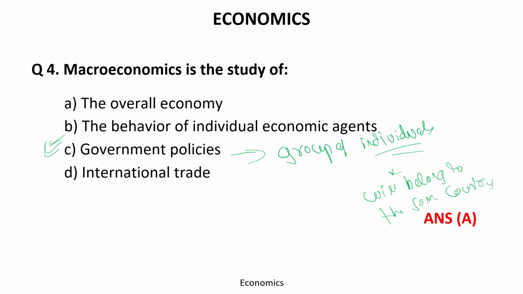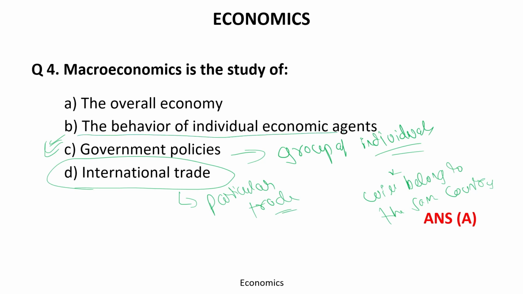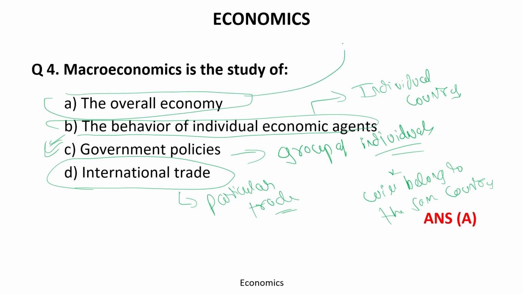If we talk about international trade, then we are talking about a particular international trade. If we talk about a group of individual economic agents, then these individuals belong to one country. Now all these factors are regarding one country, so they will all be submerged in option A.